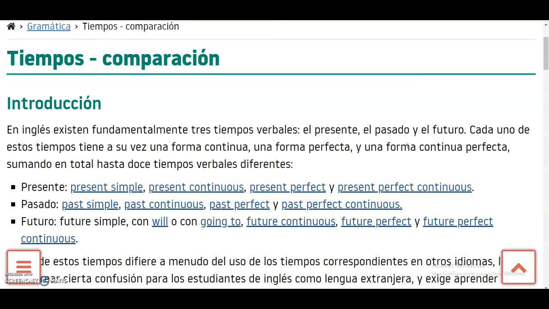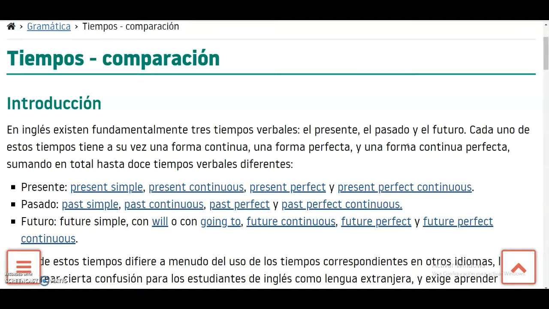Vamos a ahondar en un tema súper importante como son los verbal tenses. Let's start with this. You know a lot of verbal tenses because we have practiced the verbal tenses in classes and you know how to use them. But I want you to make a comparison between the verbal tenses to understand and to recover that knowledge that you have and to practice your knowledge about the verbal tenses.